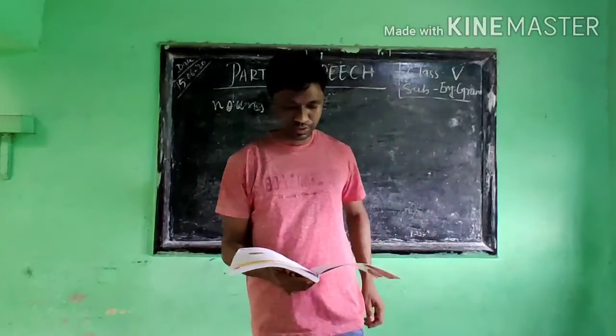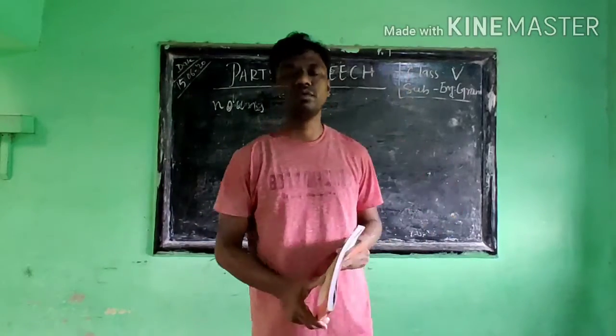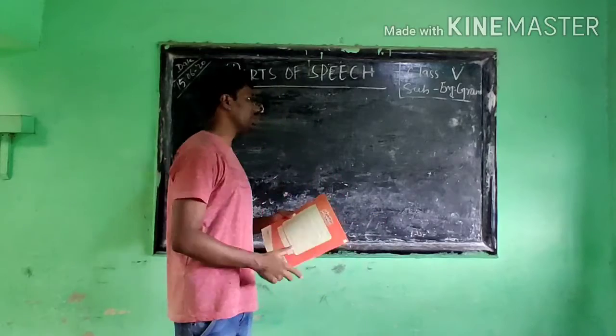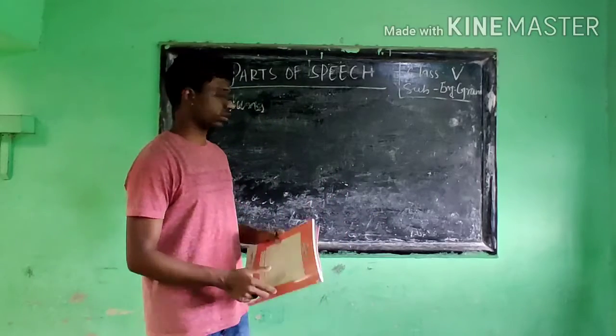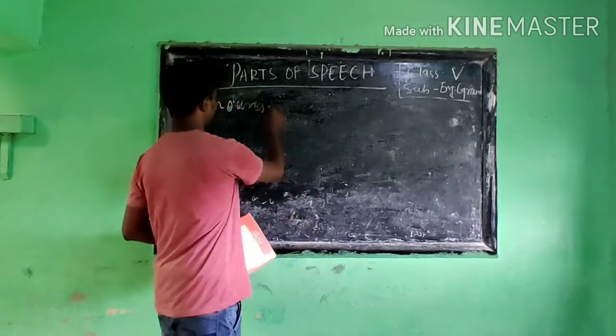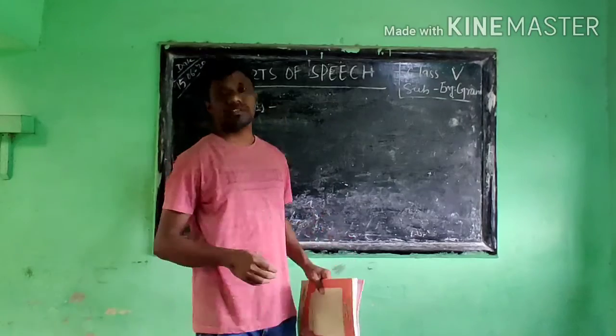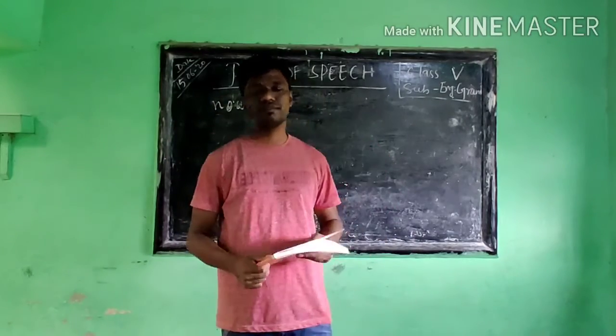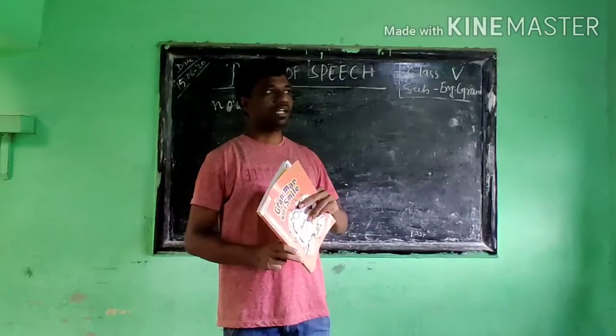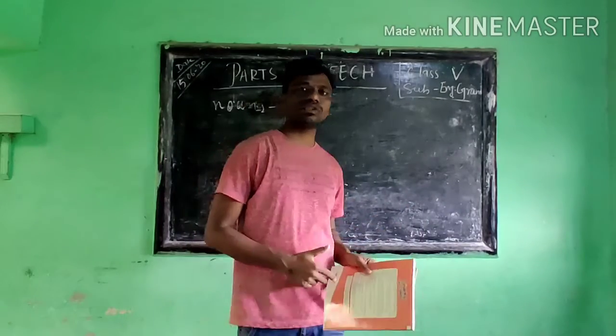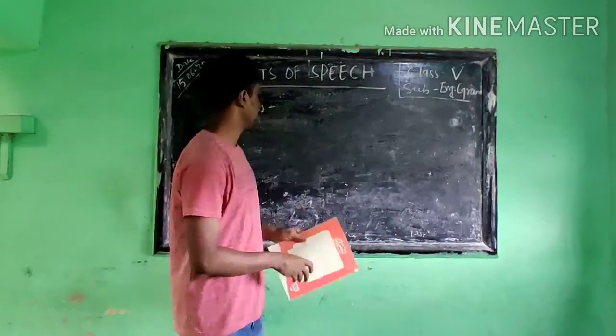So what is a noun? You know that noun is the naming word, what we call it in short. A noun is a word which denotes the name of a person or thing.